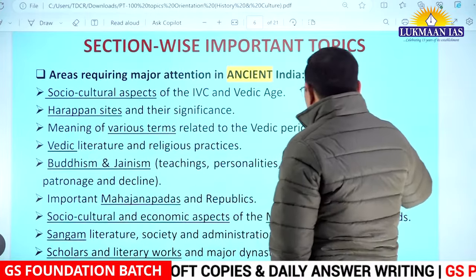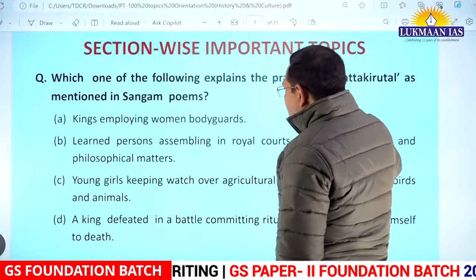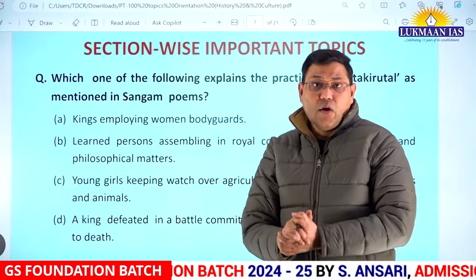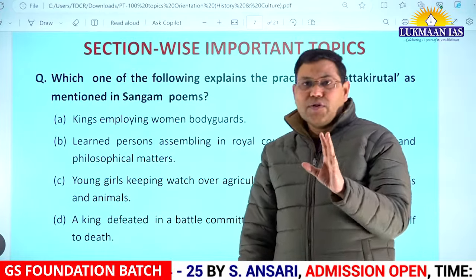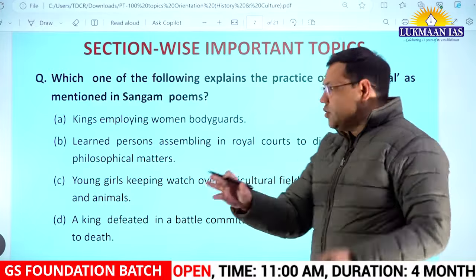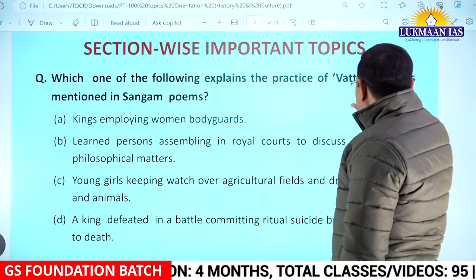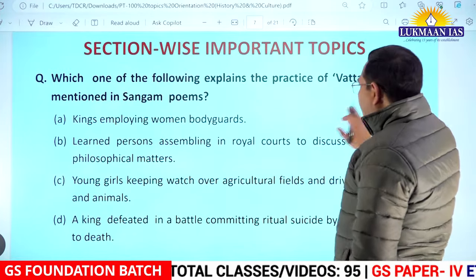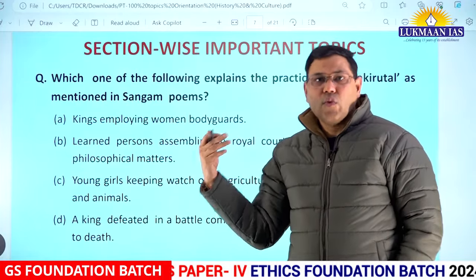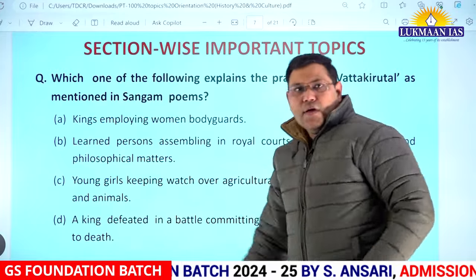Now we go to the next section and the important topics related to it. But before that, I would like to give you some examples of the kind of questions they are asking nowadays. Out of the 6 types of questions which I identified, one type of question is where you are simply given 4 choices. Which one of the following explains the practice of Vatakirutal as mentioned in Sangam poems? This was the question asked in 2023. 4 options are given. You have to identify the correct one. D is the right answer.